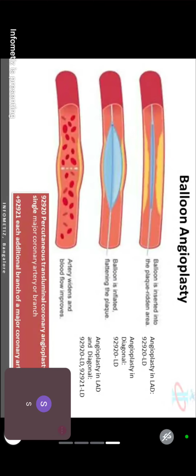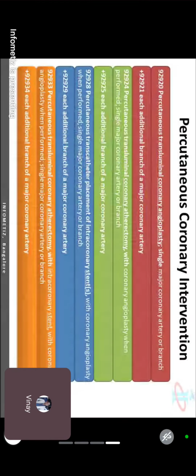Diagonal is a branch of the left anterior descending. Diagonal 1, diagonal 2, those are branches of the left anterior descending. What if they are doing angioplasty only on the branch? You can tell me 92921, but that is an add-on code. We need a parent code for that, right? So if you read 92920: percutaneous transluminal coronary angioplasty, single major coronary artery or branch.